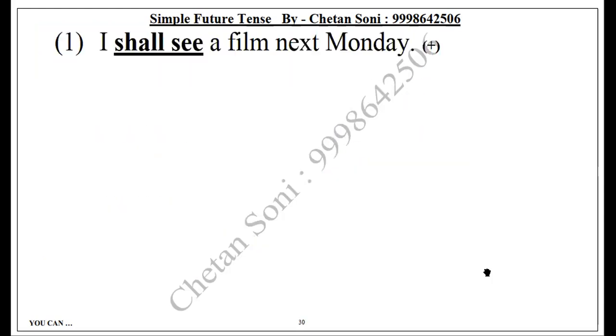Okay, read it aloud. I shall see a film next Monday. So next Monday is denoting tense. It does mean it is an adverb. Clear? In parts of speech, we have seen noun, pronoun, adjective, verb, and third one, adverb.